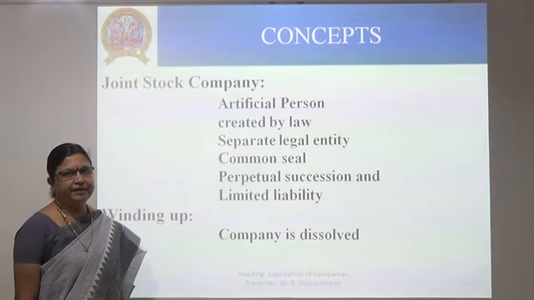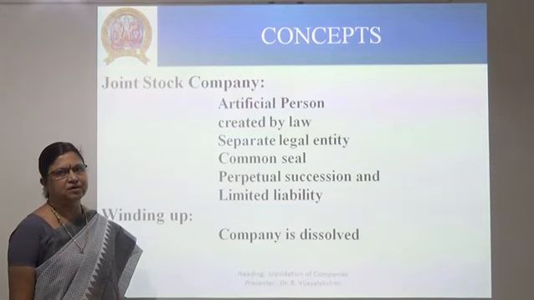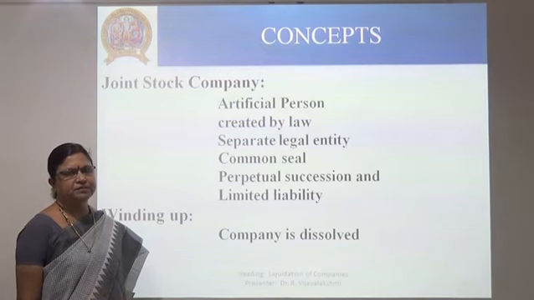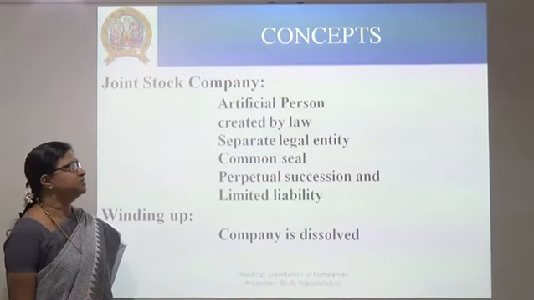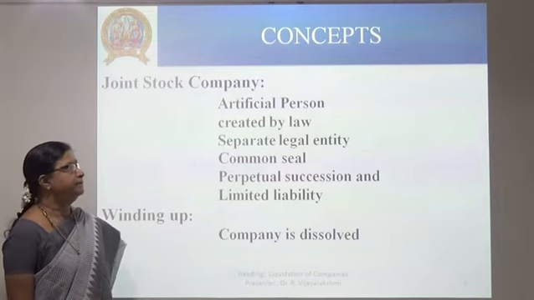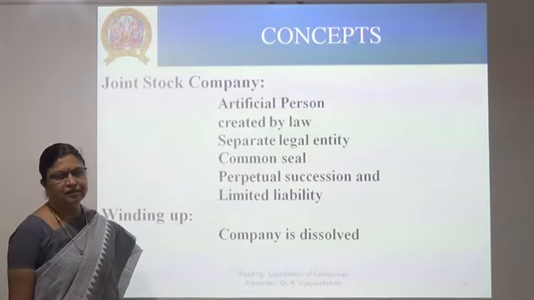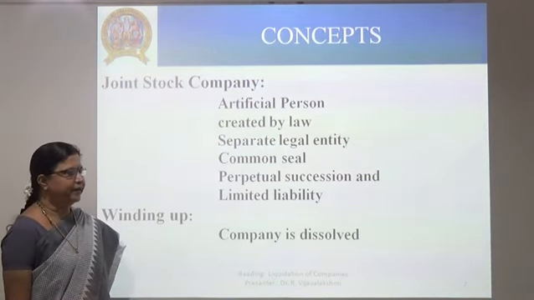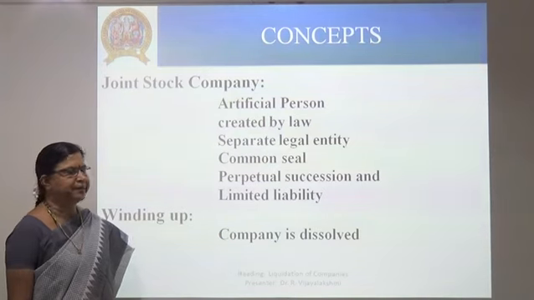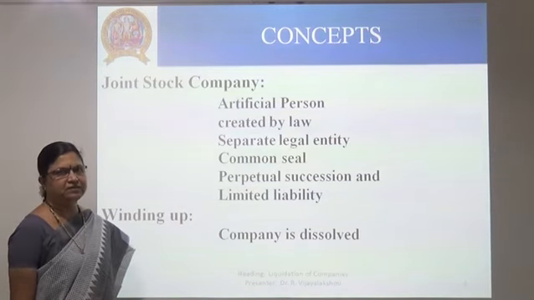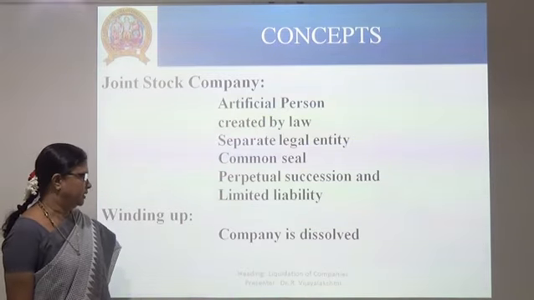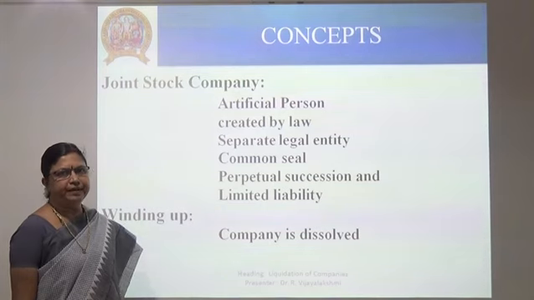I am going to explain some of the accounting concepts of liquidation of joint stock companies. Before going to the accounting concepts, there are some conceptual definitions we have to see. What is a joint stock company? A joint stock company is an artificial person created by law having separate legal entity, common seal, perpetual succession and limited liability. What do you mean by winding up?